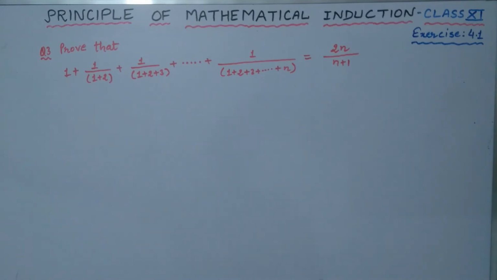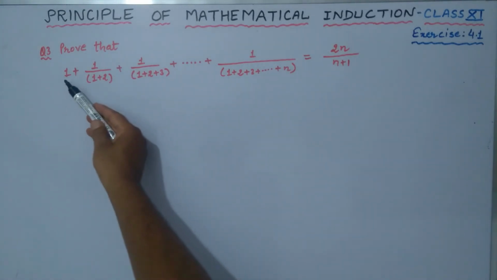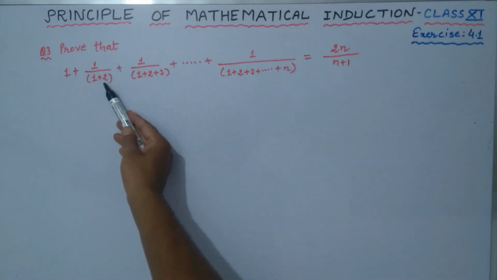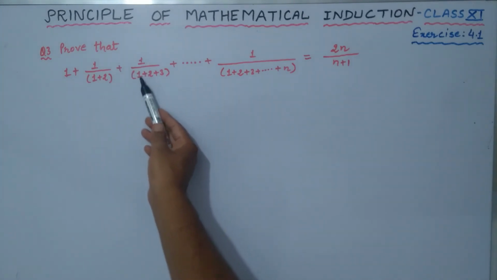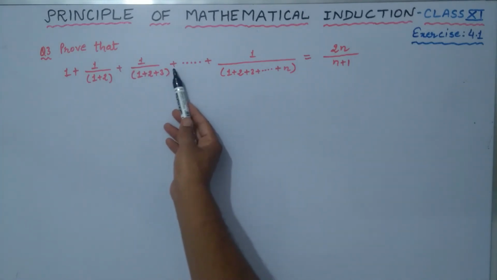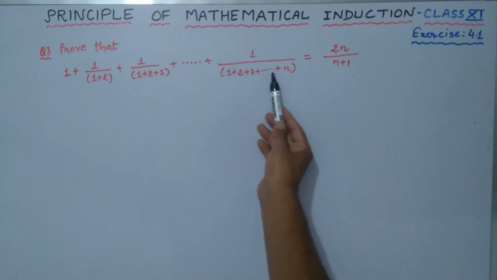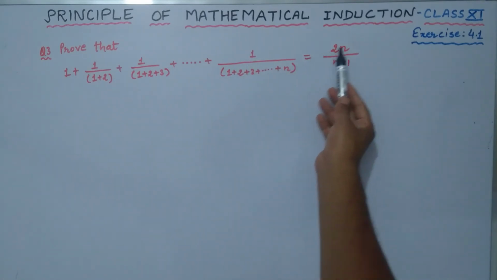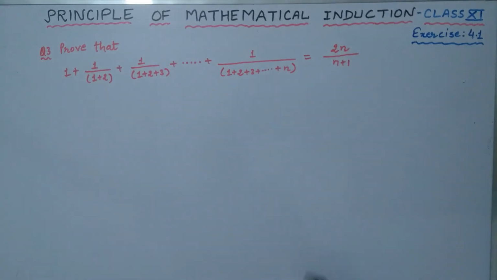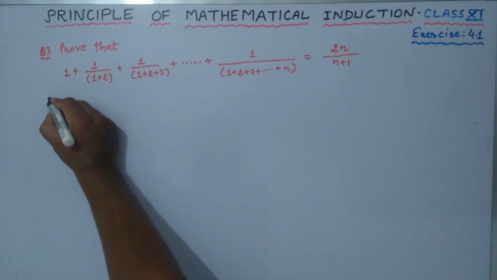Now coming to question number 3, prove that 1 plus 1 upon 1 plus 2 plus 1 upon 1 plus 2 plus 3 and so on, last term is 1 upon 1 plus 2 plus 3 plus so on up to n, is equal to 2n upon n plus 1. So how to prove this? First of all,